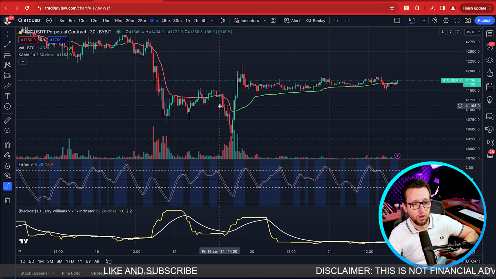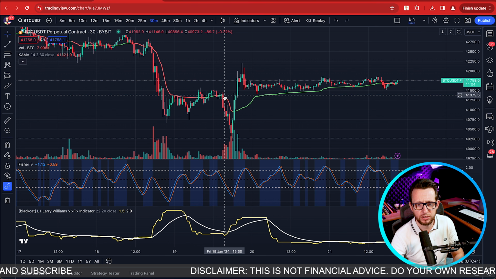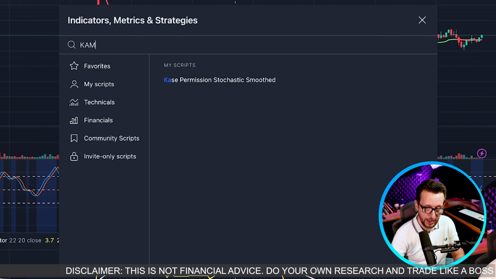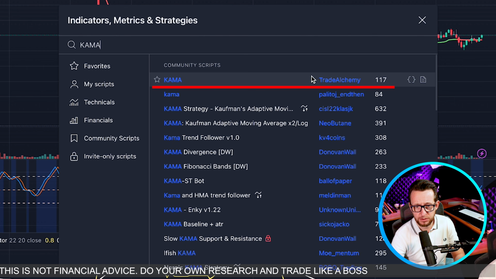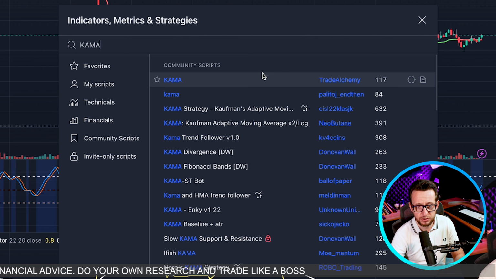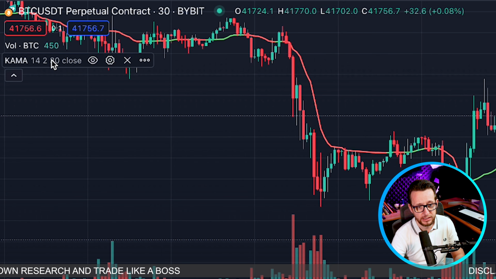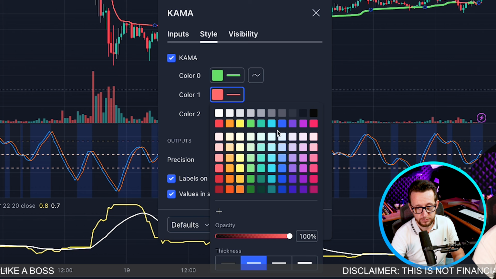Okay, here we are on the screen. As you can see, I've added the indicators. I will go through them one more time. So we go up to indicators at the top here. We're going to add the KAMA. It's going to be this first indicator here. This is the one that I used. That's going to give us this red and green line that you can see here on TradingView. Let me make it a little bit thicker as always.